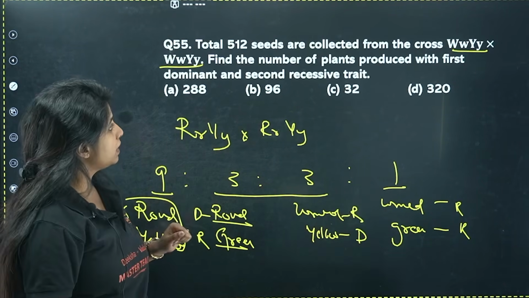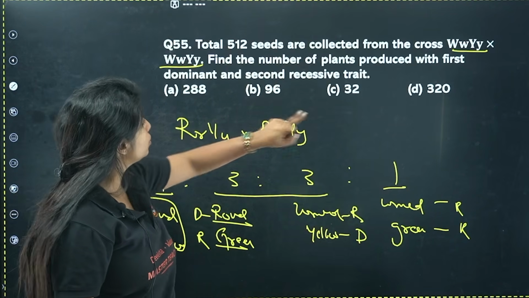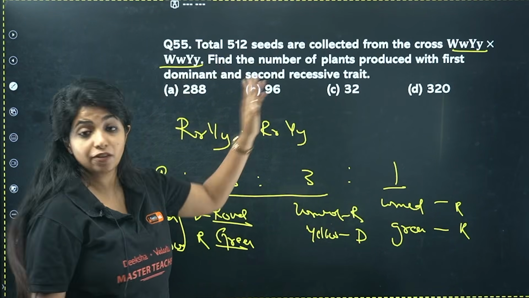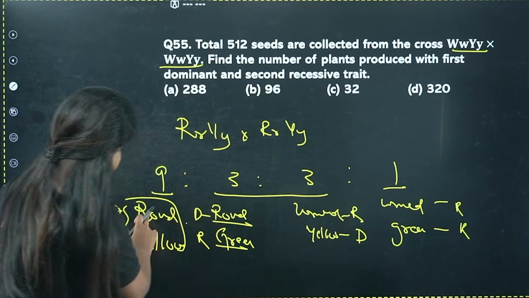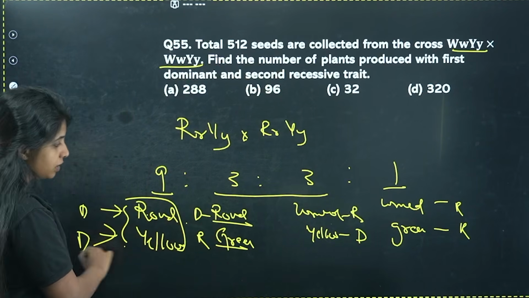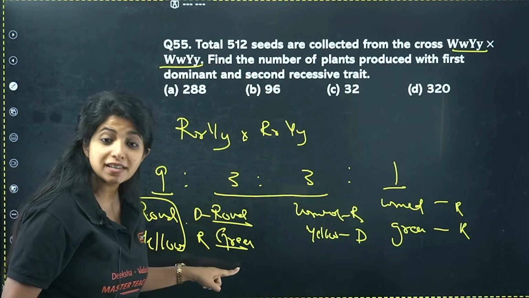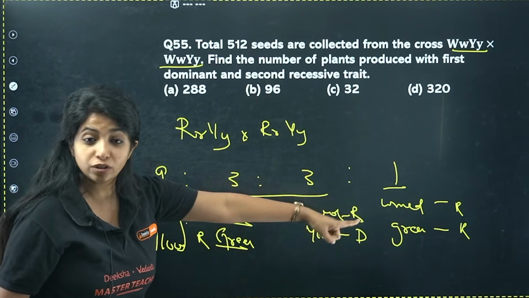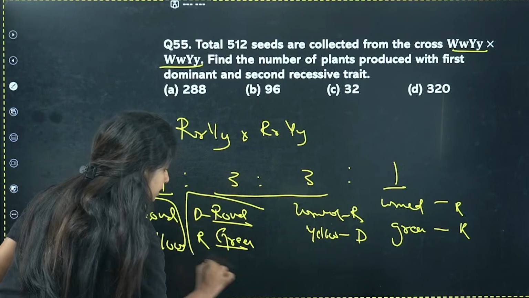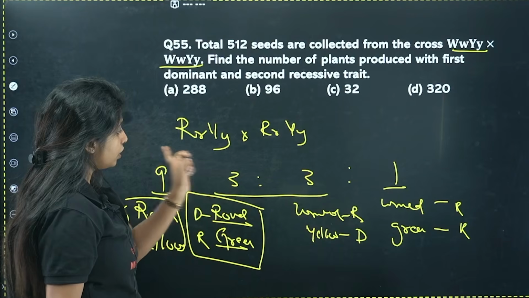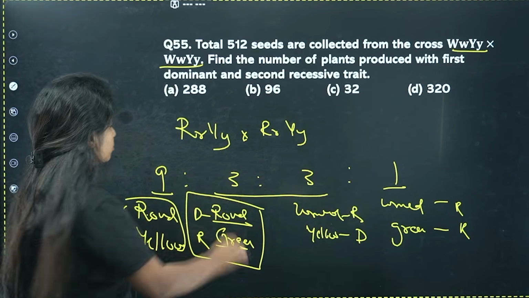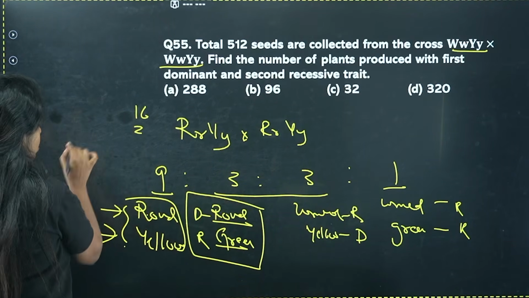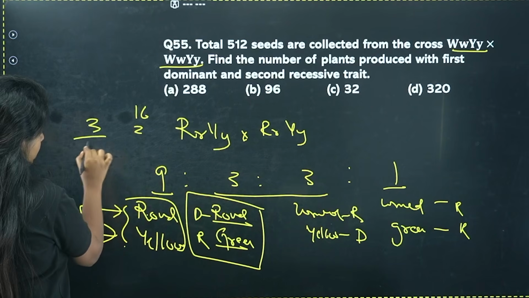Get it? You are being asked to find the number of plants produced with the first dominant and the second recessive trait. Here both of them are dominant. Here first is dominant and the second one is recessive. Here first is recessive and the second one is dominant. Both of them are recessive. So out of 16, 9 plus 3 plus 3 plus 1 is equal to 16, and 3 of them are like that.